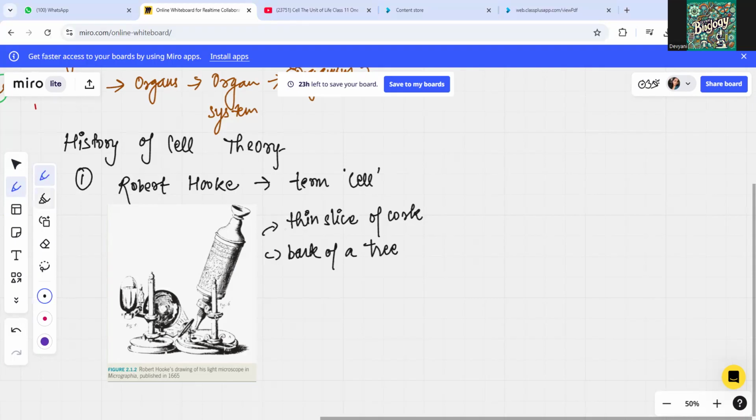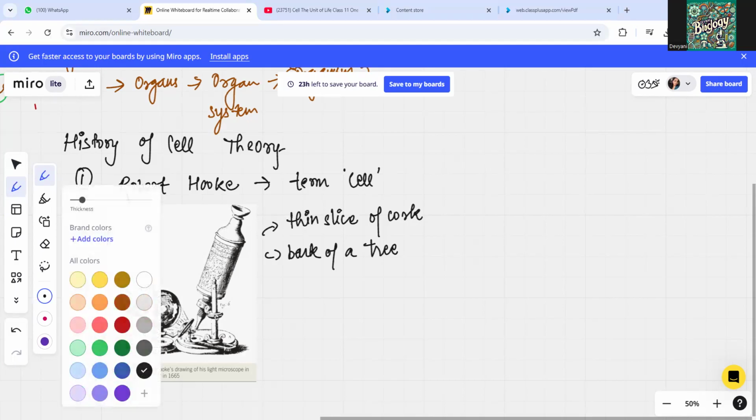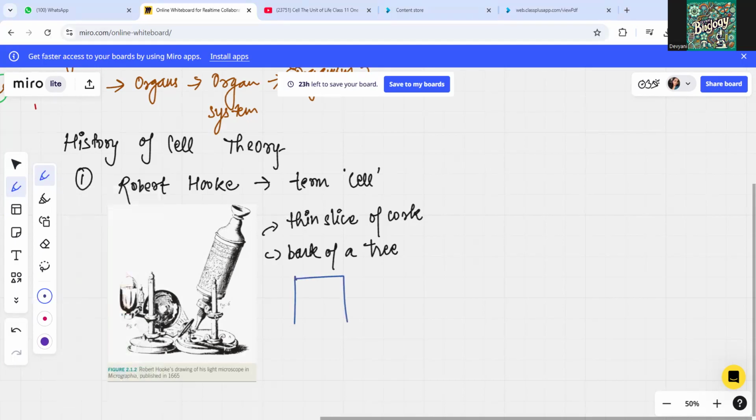So I'll just draw this here. Have a look. It was something like this. These were present like this. These were small compartments, and those small compartments were given the name cells by Robert Hooke. Each compartment he saw in the bark was giving the appearance of a honeycomb, right?